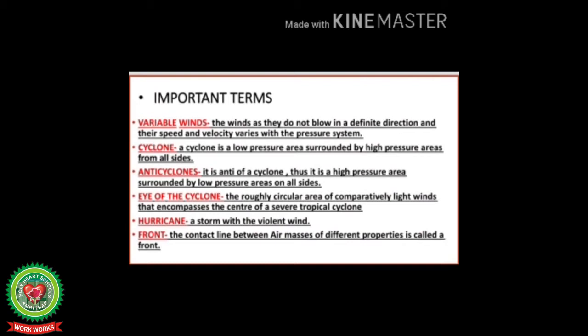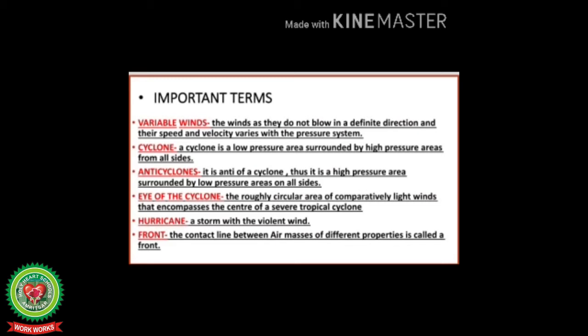Number one is variable winds. The winds, as they do not blow in a definite direction, and their speed and velocity vary with the pressure system. Second is cyclone. A cyclone is a low pressure area surrounded by high pressure areas from all sides. Anticyclones. It is anti of a cyclone, thus it is a high pressure area surrounded by low pressure areas on all sides.